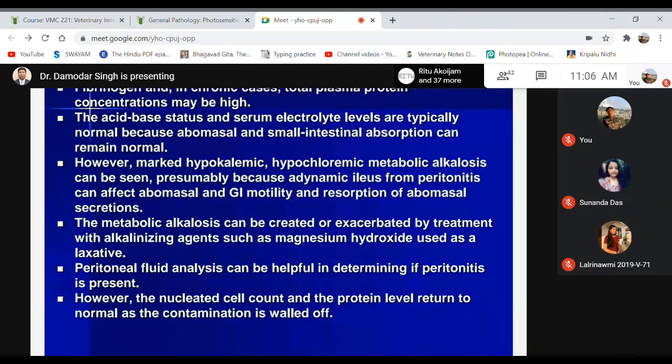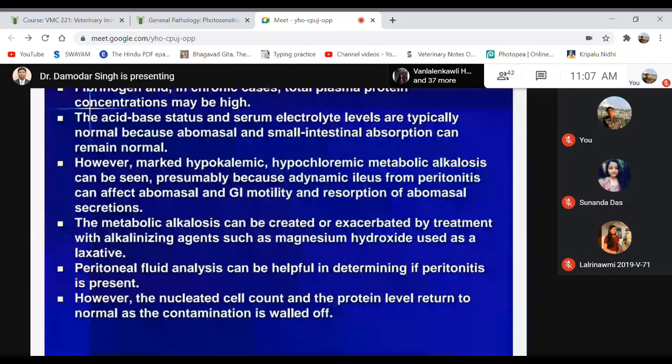And peritoneal fluid analysis can also be very helpful for the diagnosis of traumatic reticuloperitonitis, as it can determine whether peritonitis is present or not. If you collect fluid from the abdominal cavity when pleuritis and peritonitis are there, excessive fluid accumulation is usually present. If you analyze such fluid accumulated in the abdominal cavity, you can find out whether it is due to peritonitis or not.